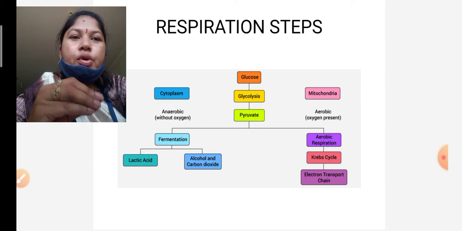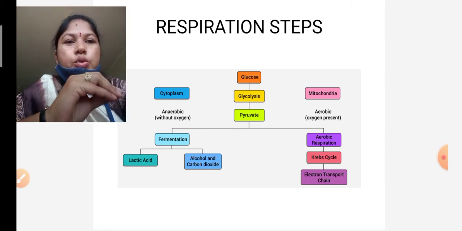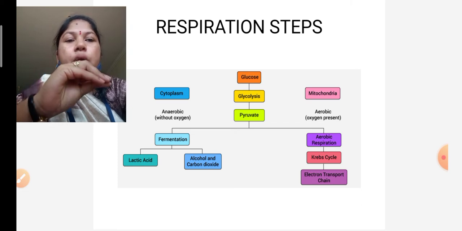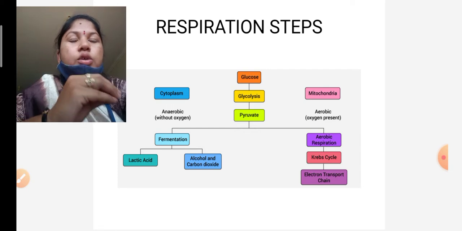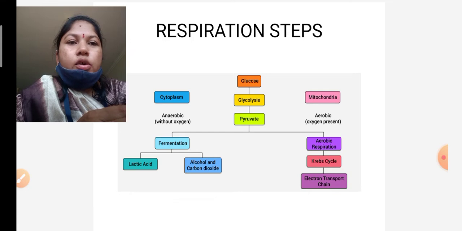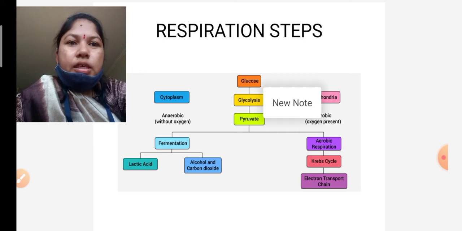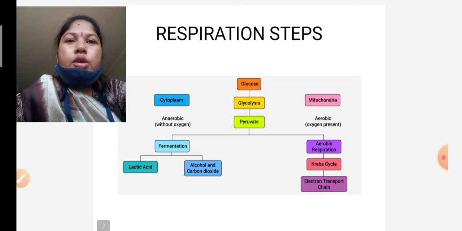Next, the end product of glycolysis, which is pyruvic acid, enters the second process, the pyruvate oxidative decarboxylation step. The two molecules of pyruvic acid enter the pyruvate oxidative decarboxylation process, which produces acetyl coenzyme A. Next, acetyl coenzyme A enters the third step, that is the Krebs cycle.